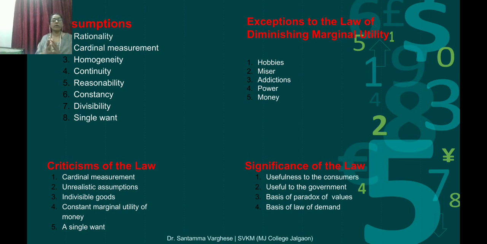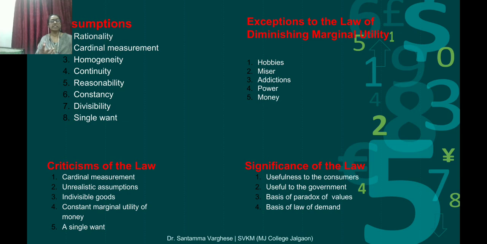Now power. You know that however much authority we get, it is less for us. We must need power for many things. Power is a great greed for human beings, even for all living things. This is an exception to the law because when a person acquires power, his lust for power increases. He desires to have more and more of it.